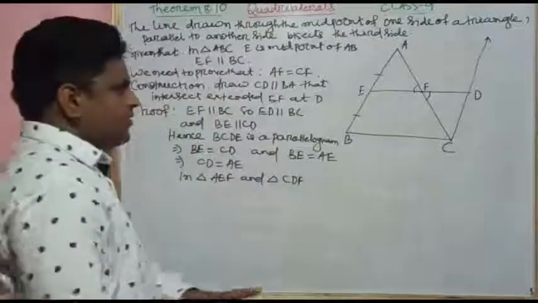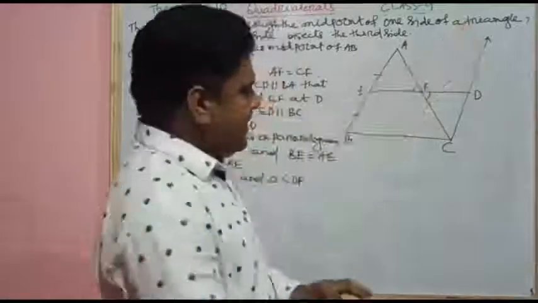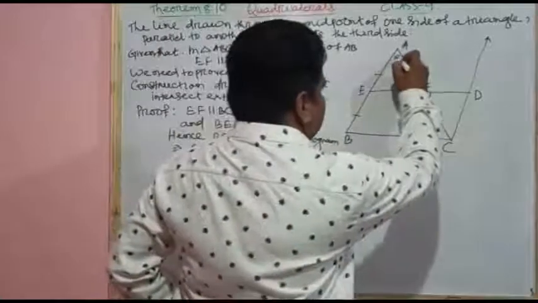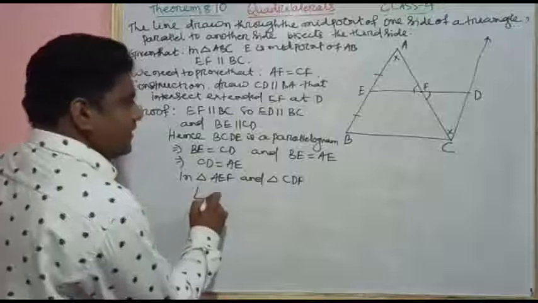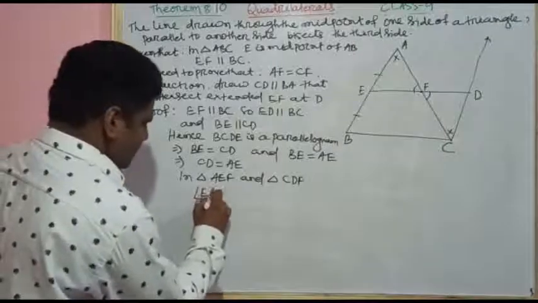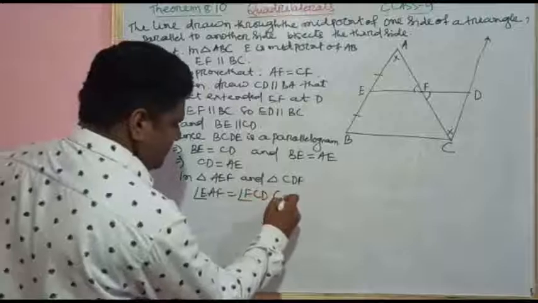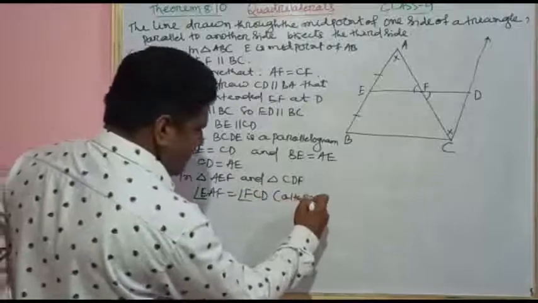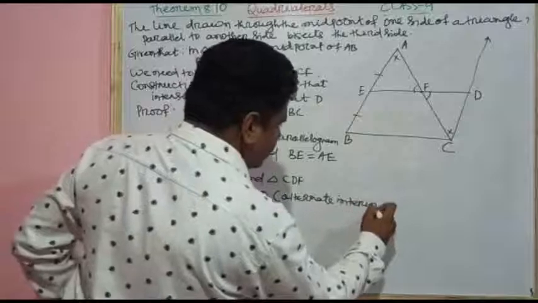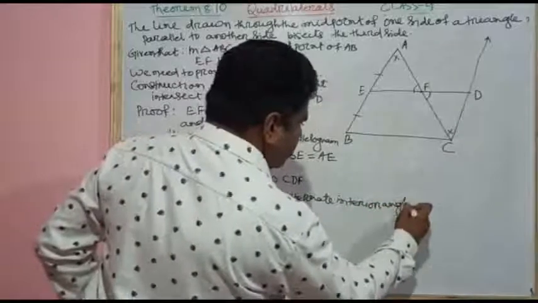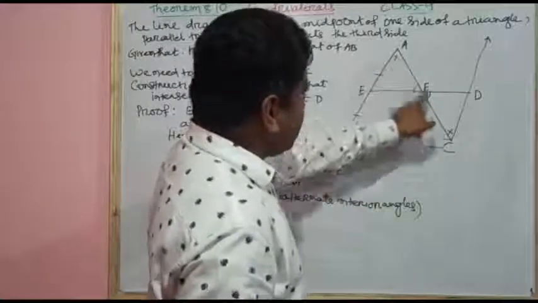What are equal now? BE and CD are parallel, hence the alternate interior angles, this angle and this angle must be equal. We can write angle EAF is equal to angle FCD, alternate interior angles.